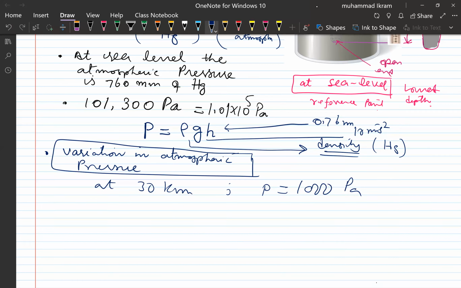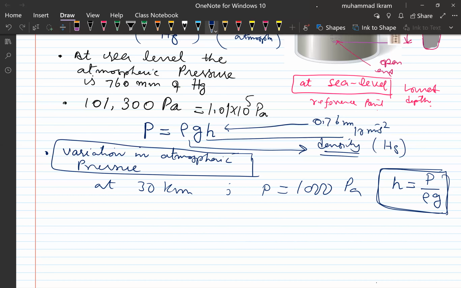This effect is used in measuring what? In measuring the altitude of the aeroplane. We can measure the altitude of the aeroplane by calculating the pressure acting on the aeroplane there, right? And how can you calculate the height or the altitude? From the pressure there, the density of the liquid which measures this, and the value of g, right? So this describes your altitude. By knowing the pressure you can calculate the altitude, and by knowing the altitude you can calculate the pressure at the given place. So this is one of the most important points.